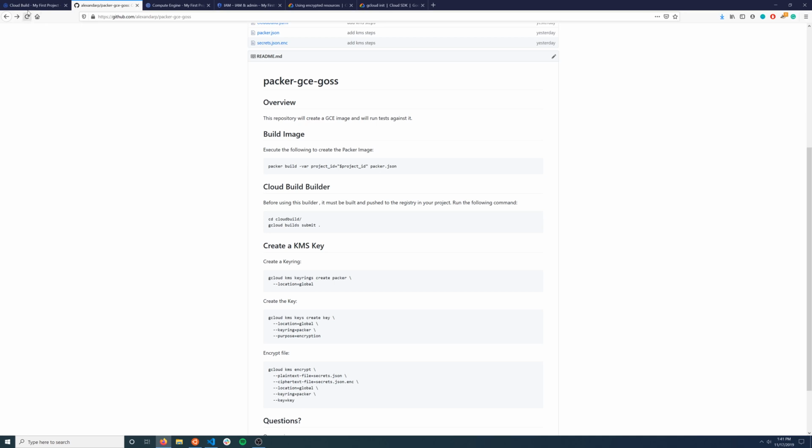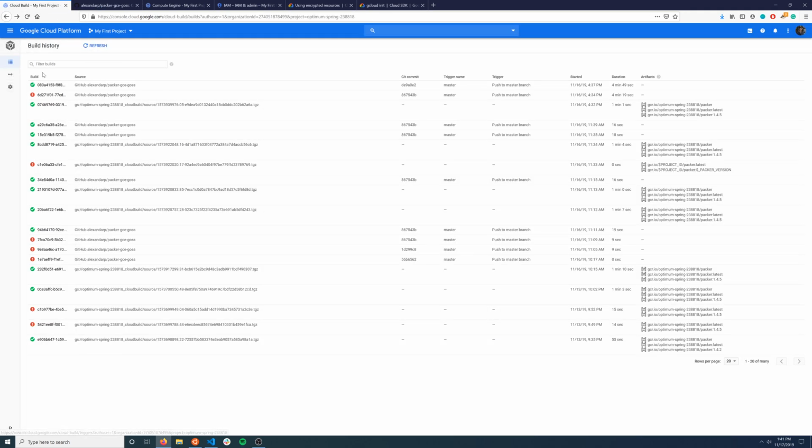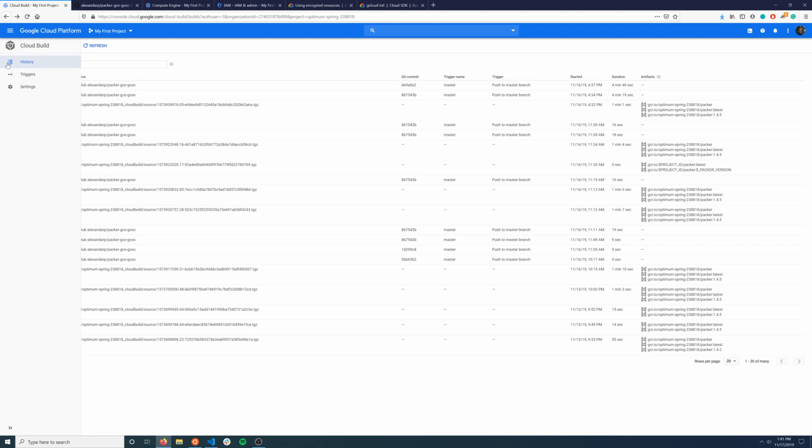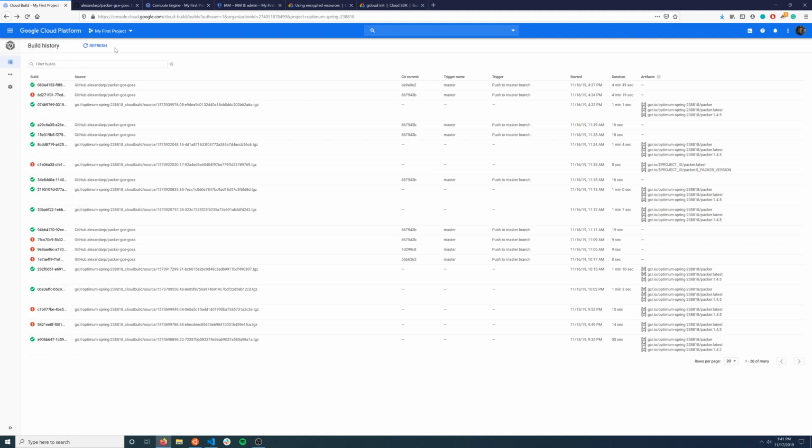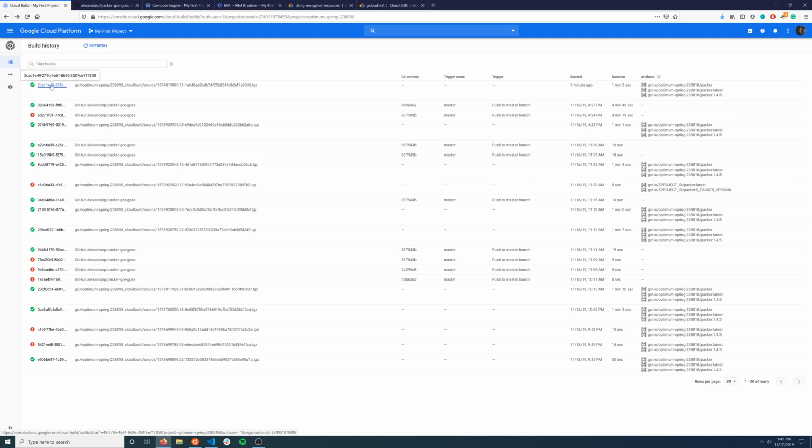So we can go to our Cloud Build. And what we can do here is refresh, and you can see here that the build now showed up, and you can see that it's stored in a bucket, and it was completed a minute ago, and you can see the artifacts that were created. It was tagged with latest and 1.4.5, which is the version. So it took about a minute to create, and this is the image we're going to be using to actually run the Cloud Build.